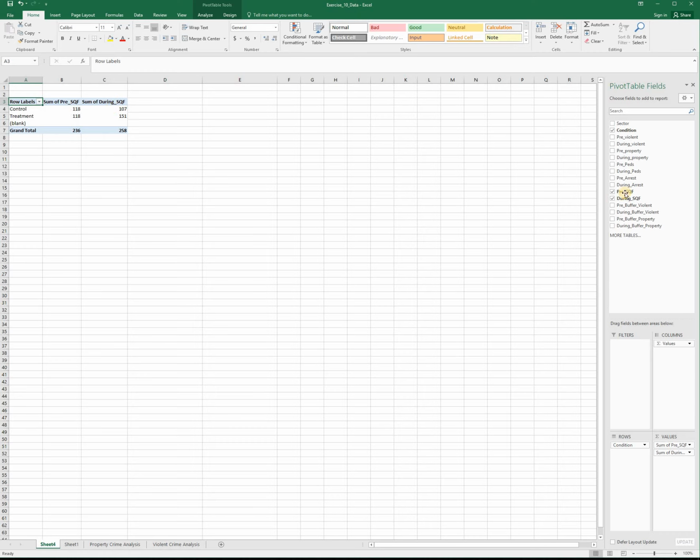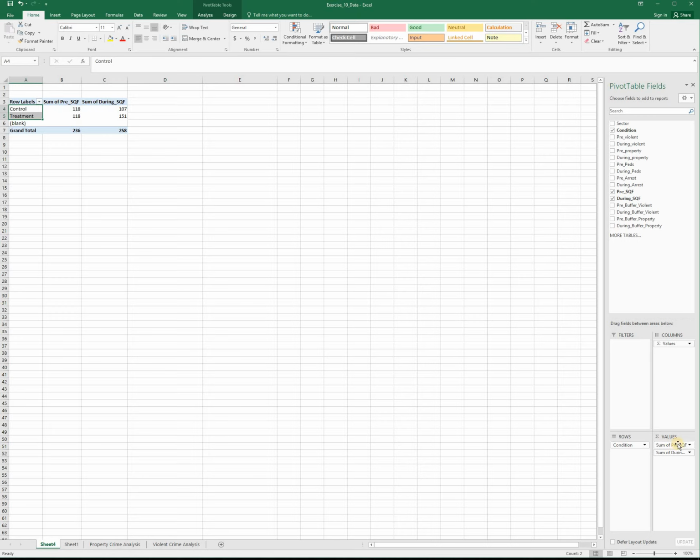Whereas we did this pivot table for violent crime in the control and treatment areas before and during the intervention, what I've got up here right now are the number of stop, question, and frisks that occurred both before and during the intervention, separated for the control and treatment group. I ticked my box for condition, which gave me the control and treatment group rows, and then I pulled down pre-SQF and during SQF into this values box, which calculated the number for both the treatment and control groups separately, before and during the intervention separately.